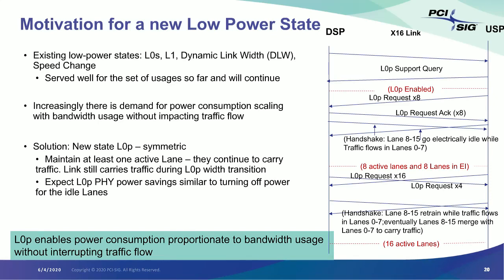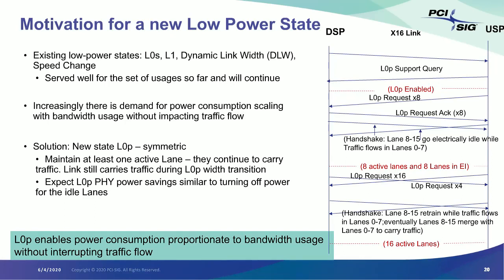We have existing mechanisms like dynamic link width, speed change, those can do that, except that those transitions take several microseconds where the link is not available, and that's not acceptable for a lot of applications. So our solution is to come up with a new L0p state, and the L0p state is symmetric. It's symmetric in terms of the width in both the directions.